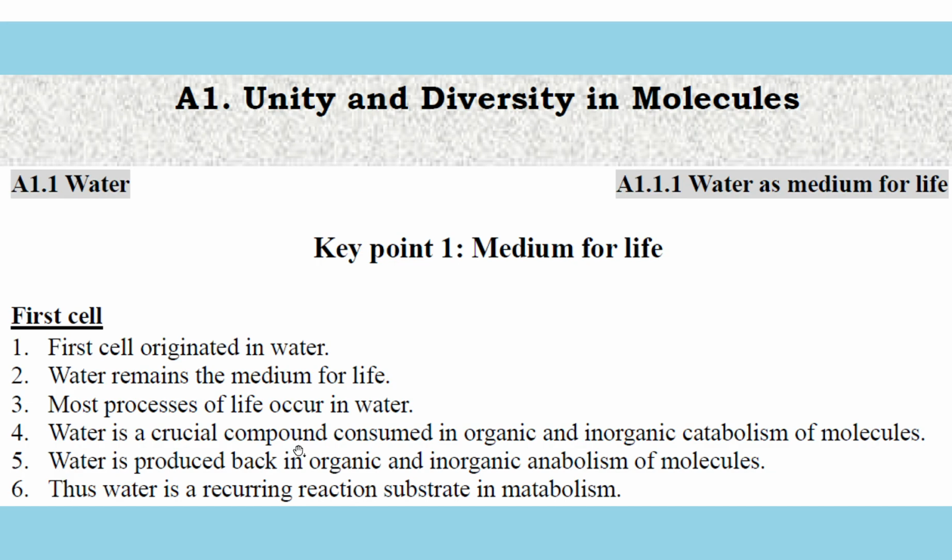On the other hand, water is produced by organic and inorganic anabolism of molecules. Remember anabolism, the opposite of catabolism. Two molecules join together to form one molecule, and at the same time a water molecule is released or produced. Thus water is a recurring reaction substance in metabolism. Metabolism is the common name for anabolism and catabolism. Anabolism and catabolism joined together is metabolism.